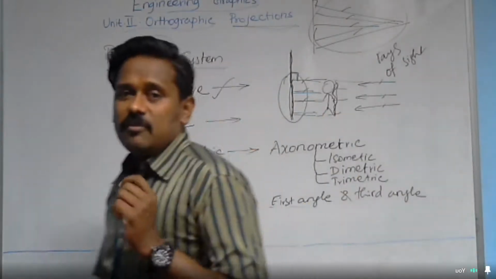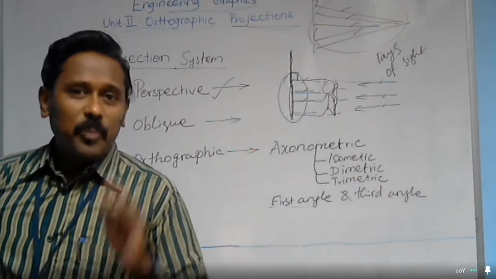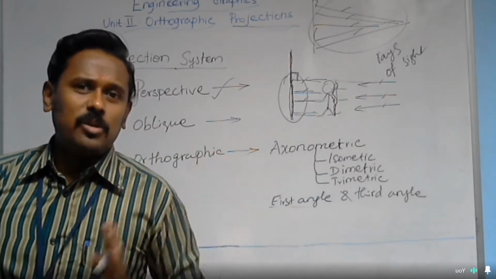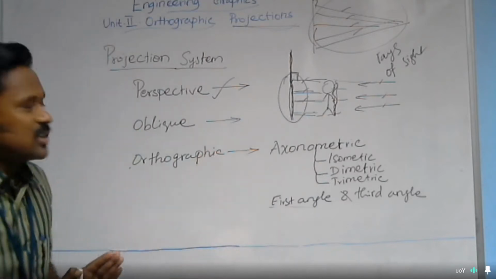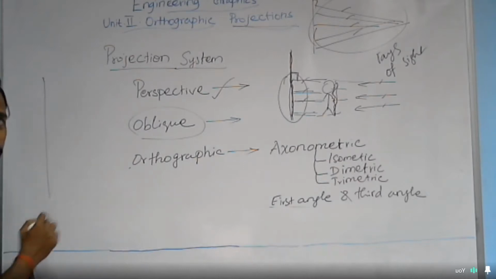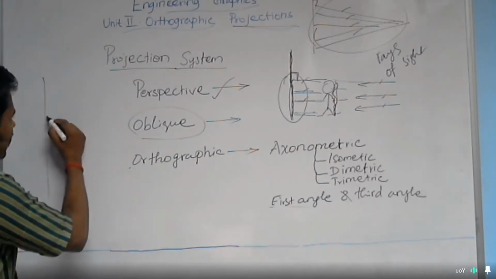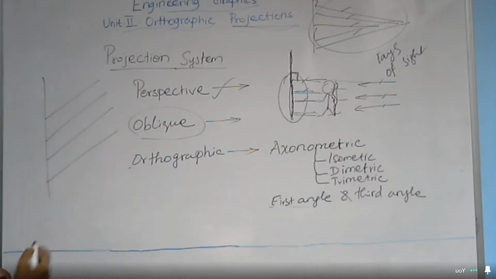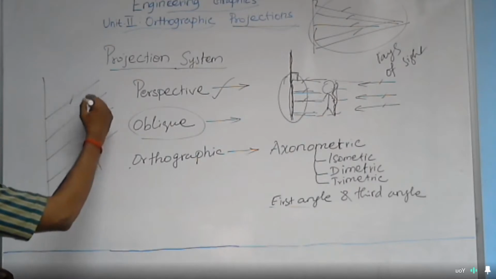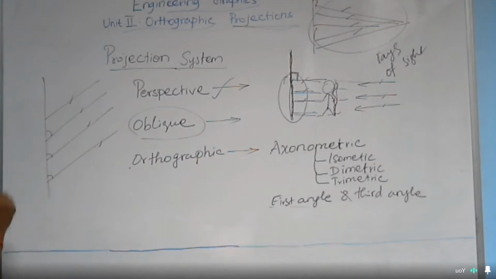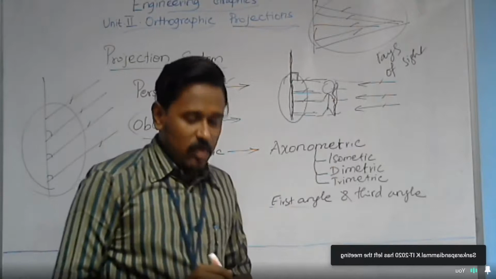And if the projectors are parallel to each other and not perpendicular to the plane in which they are going to prepare the image, then this type of system of projection is called oblique. That is, the flat surface is where you are going to place the image of the object, and the projectors fall on the flat surface in this way. These projectors are purely parallel to each other and they are not perpendicular to the surface. This type of system of projection is called oblique projection.